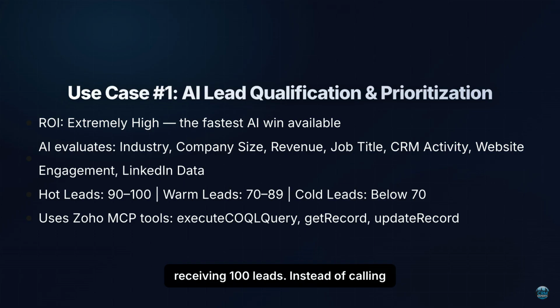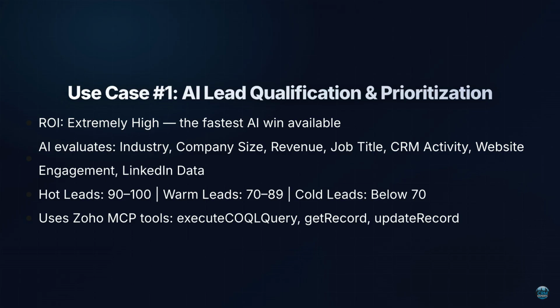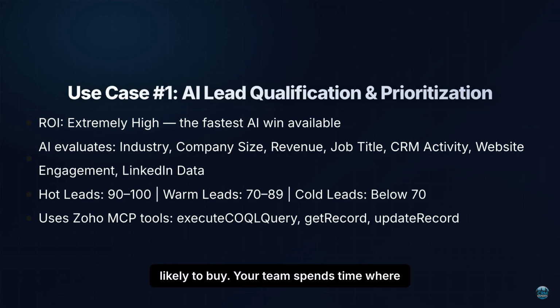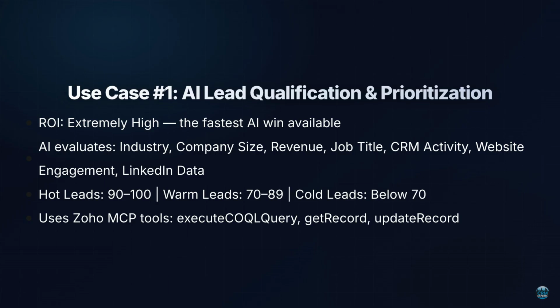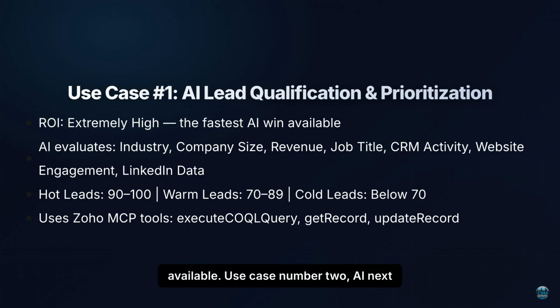Imagine receiving 100 leads. Instead of calling all 100, AI identifies the top 20 most likely to buy. Your team spends time where it matters most. For most organizations, this is the fastest and easiest AI win available.